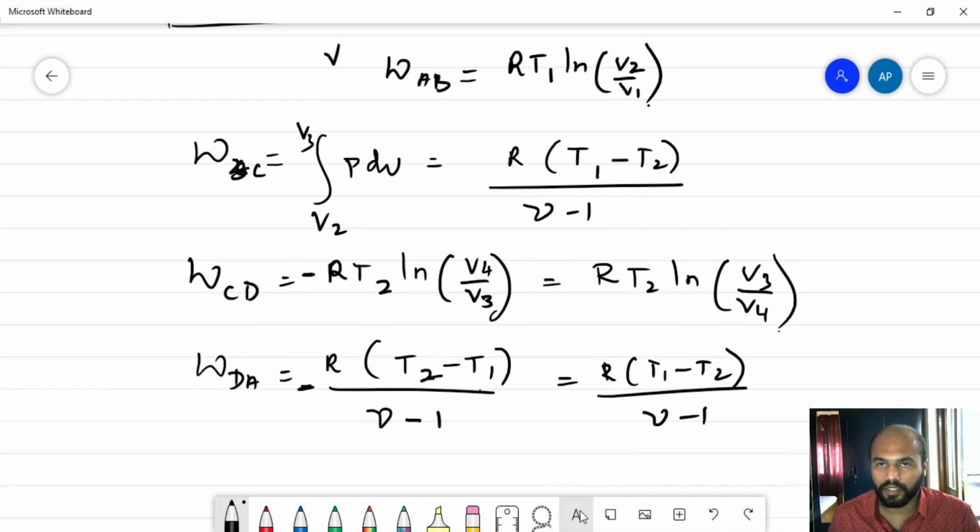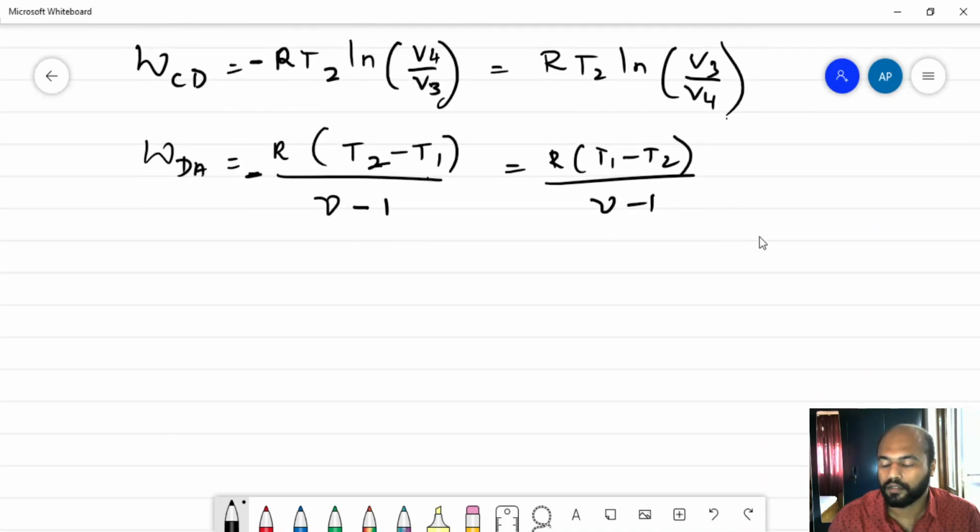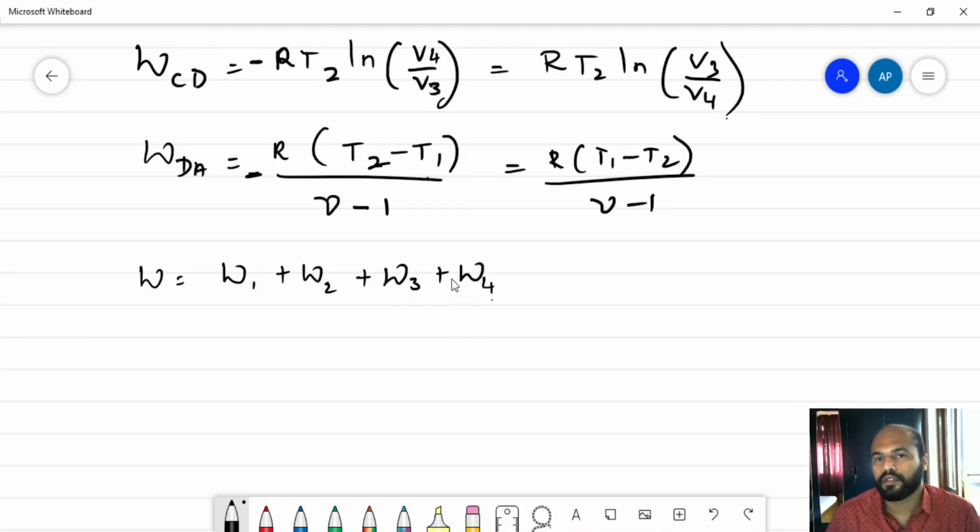So net work done now we can write as, from the current expression, we can come to a conclusion that work done would be work done in 1 plus work done in 2 plus work done in 3 plus work done in 4. Now, as far as the isothermal processes are concerned, we know that internal energy change is 0.